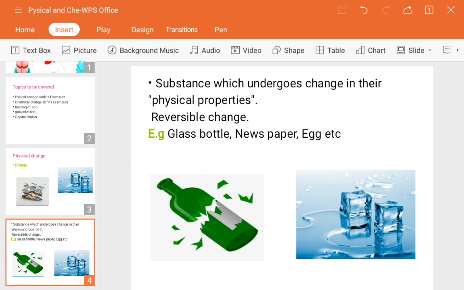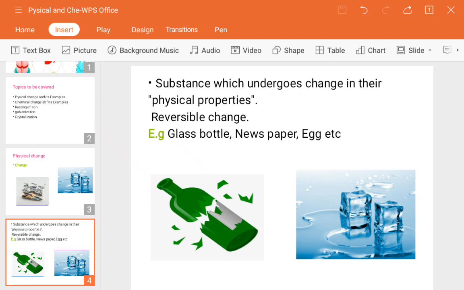So in physical changes, the substances undergo a change in their physical properties. Physical properties means appearance, size, shape, length, breadth, all these things get changed due to some activities. Those are called physical changes.